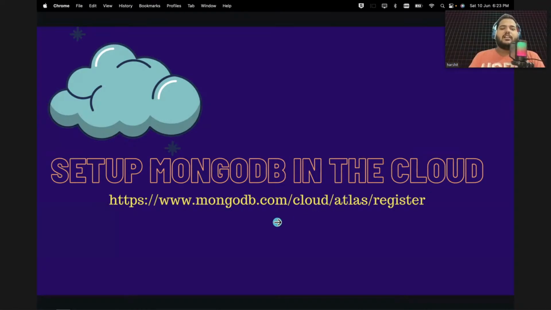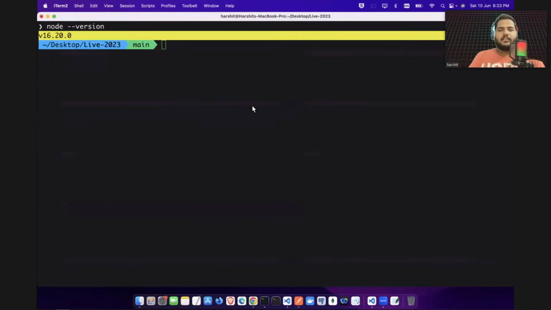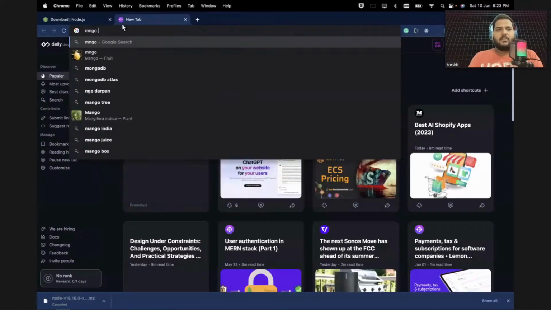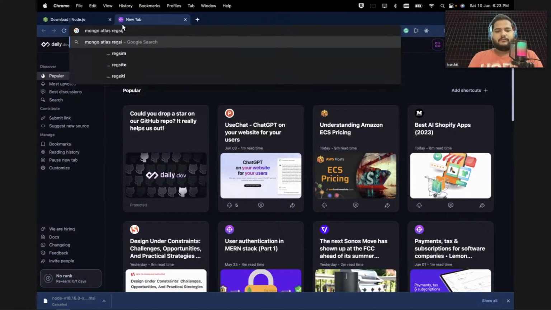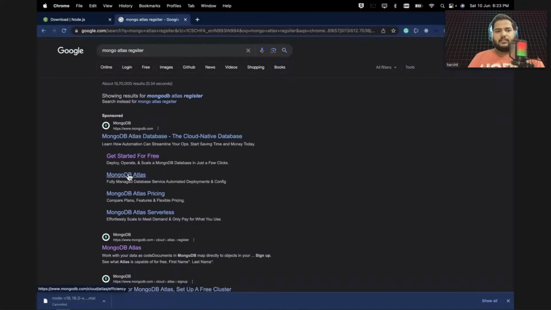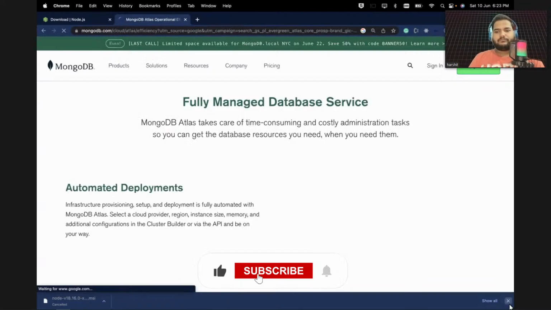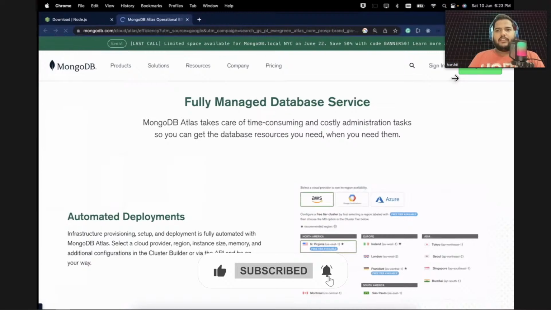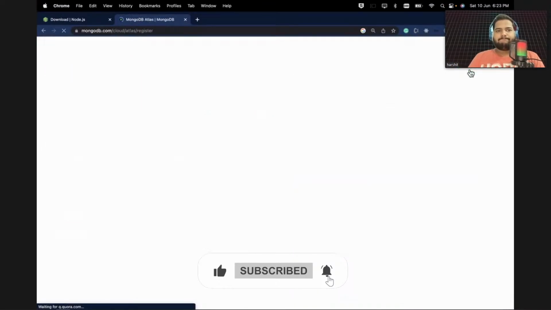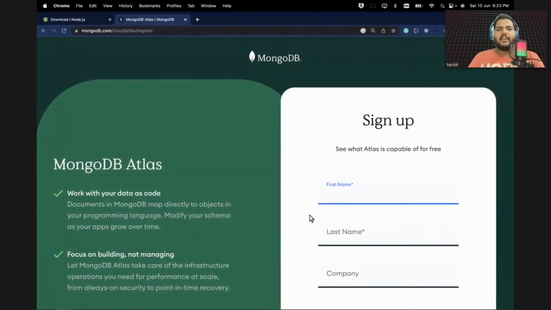So let's see how you can set up MongoDB Atlas. I will talk about it in detail. Just search for the MongoDB Atlas register page. If you click on MongoDB Atlas, I have given the link here also, so you can follow that link too. If you go here, you can try it free. This is the link, and now you can sign up here.